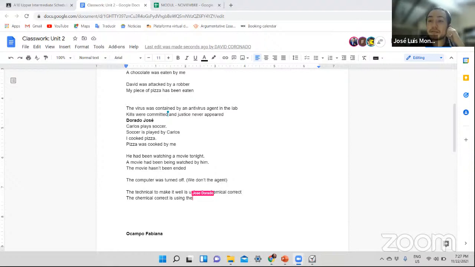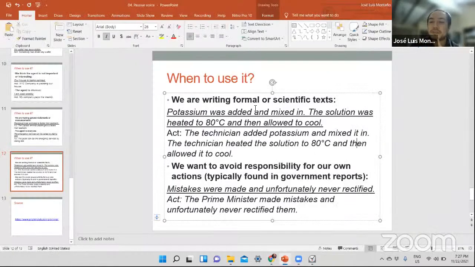Okay, and to be clear, remember, we are using passive voice. Be careful with that one. You don't need the second part. If you take a look at my screen, no, don't work with this one. You're working with what's underlined, right? Subrayado, which is underlined. And if you analyze, potassium, subject, was, the verb to be in the simple past, added, the main verb in the past participle, and mixed, the verb in the past participle. That's one sentence, but it has to be in passive voice. Don't use other tenses, all right? Don't do other things. This is only passive voice.